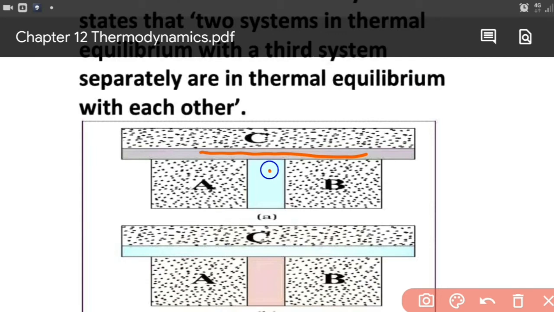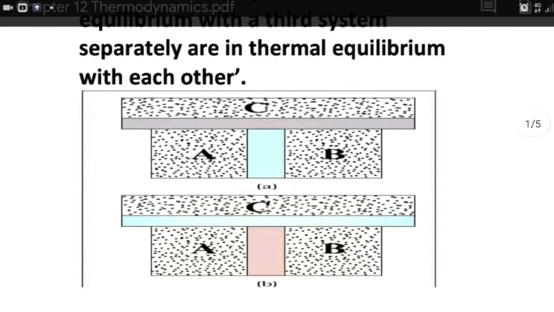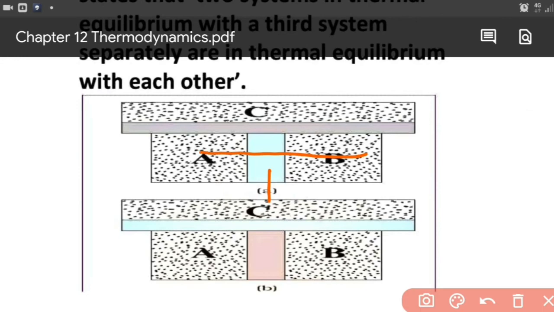And suppose this wall is an adiabatic wall which does not allow any heat exchange. So we can say that here A and C are in thermal equilibrium, and B and C are in thermal equilibrium separately. Now if we exchange the type of walls, that means if we make this wall adiabatic and this wall diathermic, it can be seen that the moment we change the type of wall